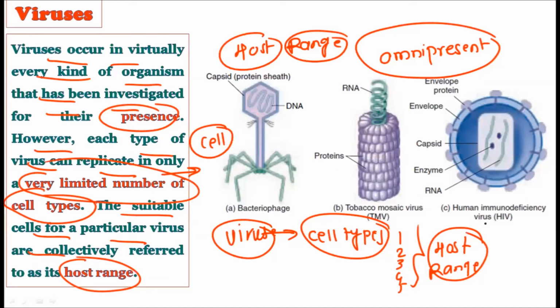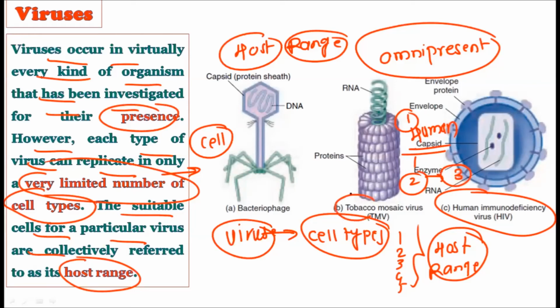See, for example, if the human immunodeficiency virus can replicate in humans, and then we come to know that it can replicate in two other organisms as well, so one is human and the other two organisms, three organisms is the host range for the human immunodeficiency virus, that is the HIV virus. If the tobacco mosaic virus is found in other plants, causing different diseases, then the host range of the tobacco mosaic virus is increased, right?